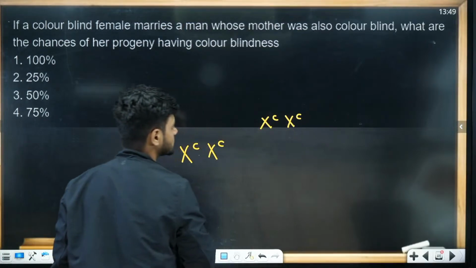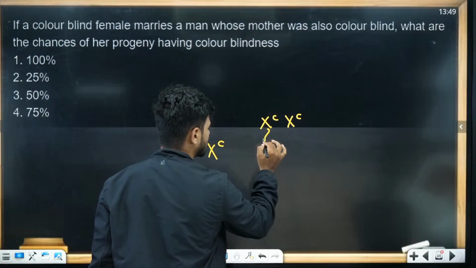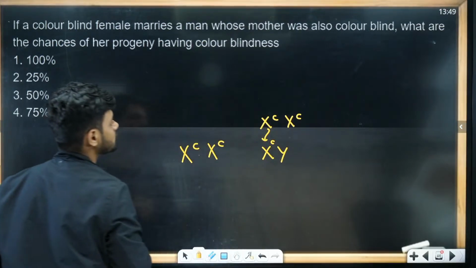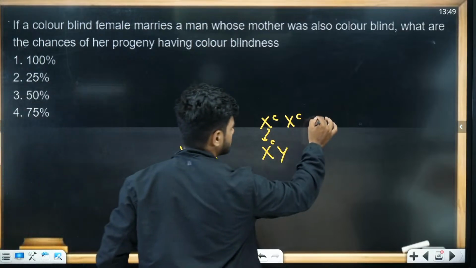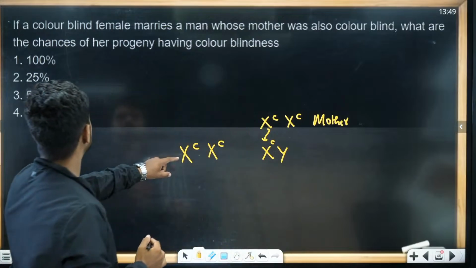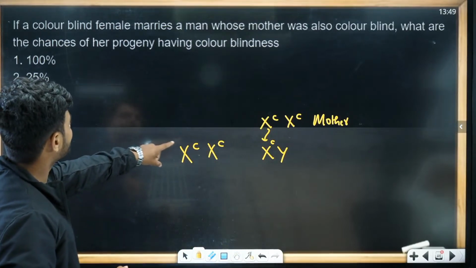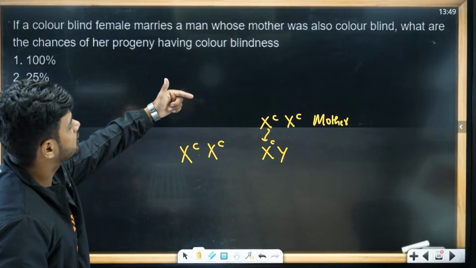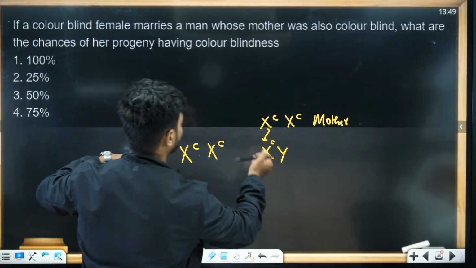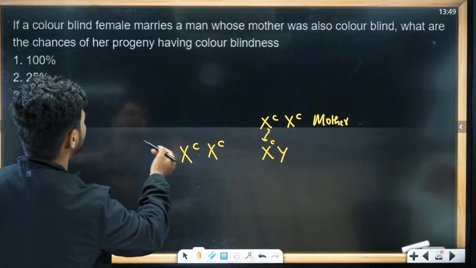The mother was colorblind, so the X chromosome is coming here. This is the mother. This is the colorblind female who marries a man whose mother was also colorblind. So the same X chromosome is coming. Now, what are the chances her progeny is having the color blindness?